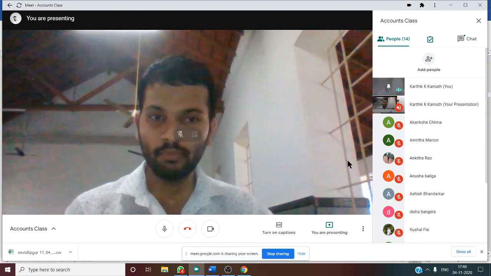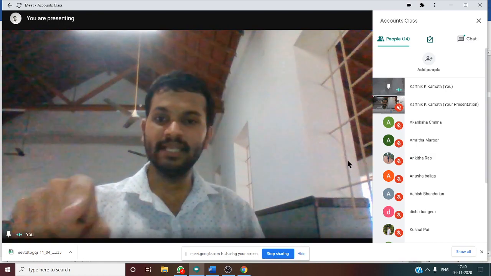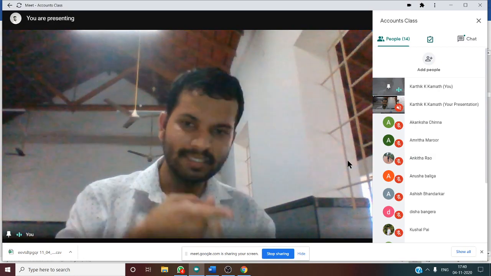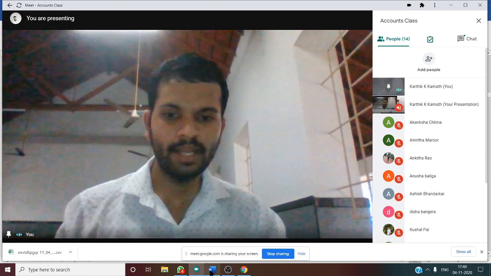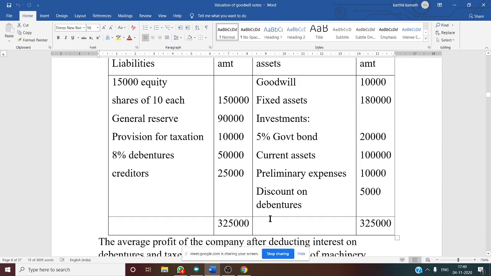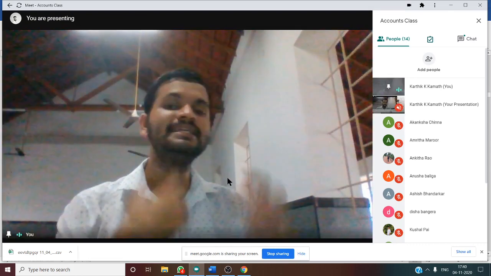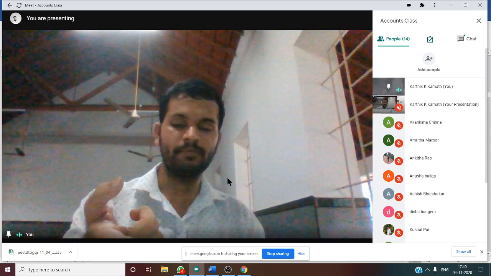Yes, that is one more thing. So now investment is a non-trading asset or non-business asset. That means under net asset method you should not consider investment also. So you should not consider goodwill, you should not consider investment also. So now it is very clear. So now after this, if you see, there is a current asset. Okay, so current asset means it is a short term asset. Okay, so that you need to consider. What about preliminary expenses and discount on debenture? Preliminary expenses and discount on debenture, they are fictitious assets, you should not consider them while calculating net asset method. So why we are talking about net asset method?